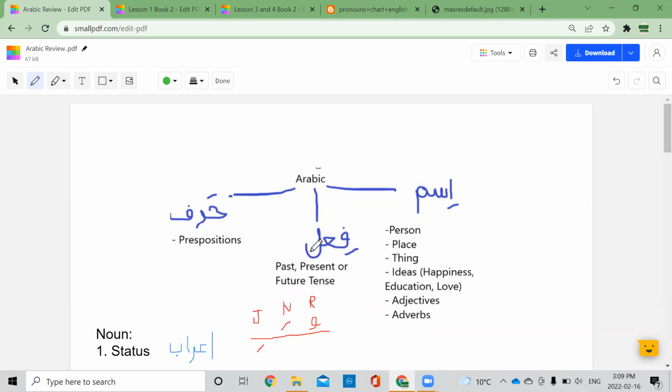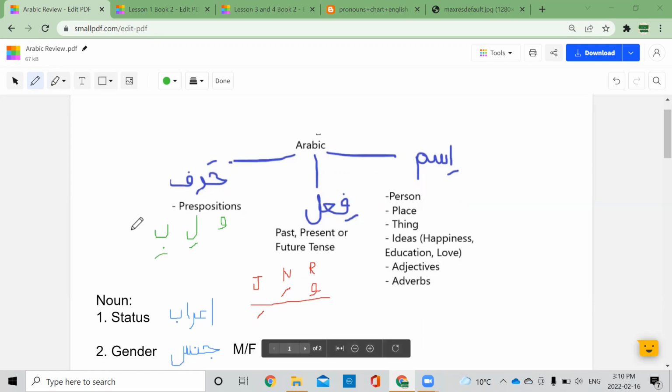Fi'l are verbs. So the easiest way to figure out if it is a fi'l is if it has a tense. A word which is either in past tense, present tense, or future tense will be a fi'l. Okay. Harf are words that by themselves will not make much sense. For example, wa, which means and, or li, which means for, right? These are called prepositions in English. Wa means and, li is for, bi is with. Okay, so all of these are prepositions. Does anyone have any questions so far?